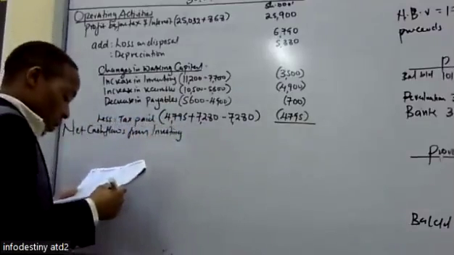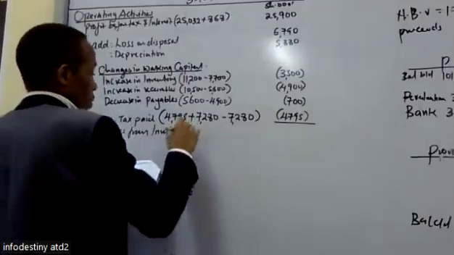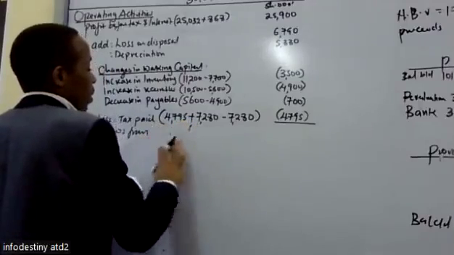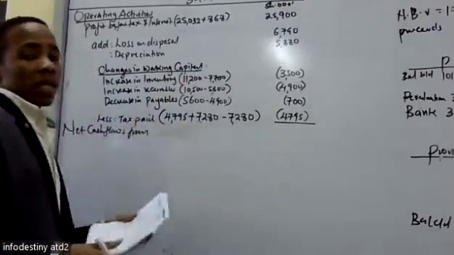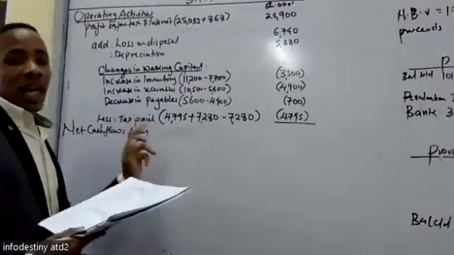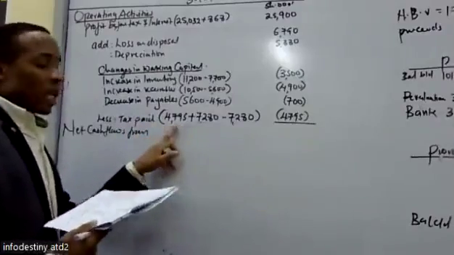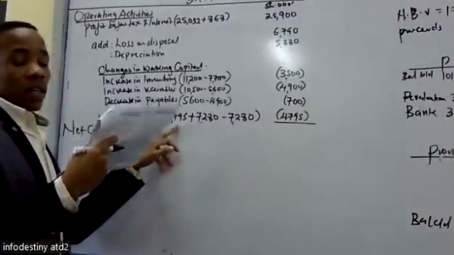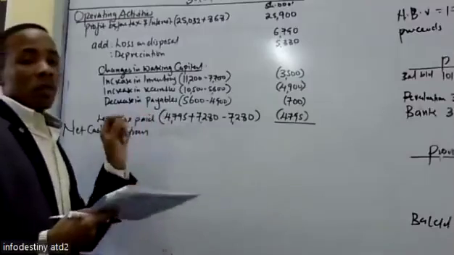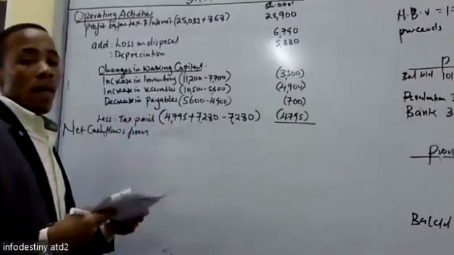Excuse me. Can you kindly repeat on the tax paid? I've said to determine the tax paid, you take the tax payable as at the beginning of the year, which is 4795. It's given in the statement of financial position under current liabilities, 2016.